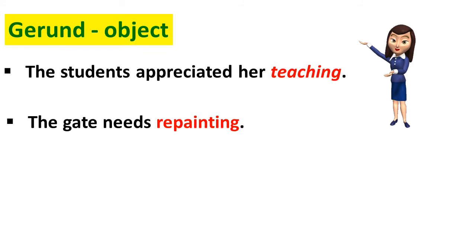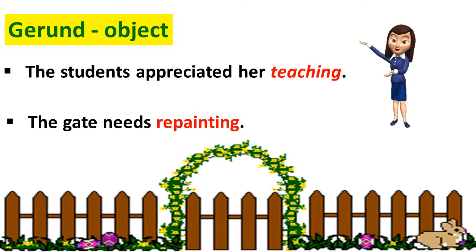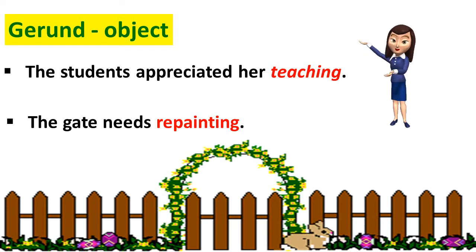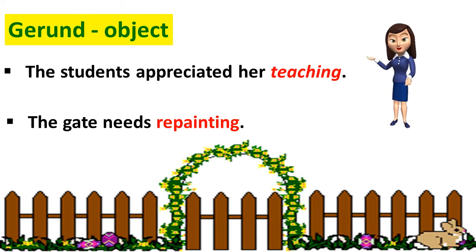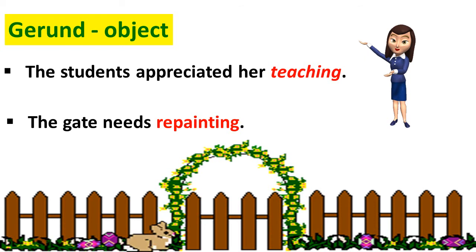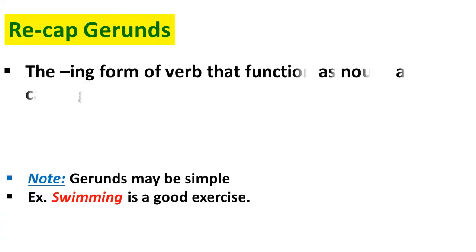Now, let us take gerund as an object. The example is, the students appreciate her teaching. So, students appreciate what? Answer is her teaching. So, teaching is acting as object. The second example says, the gate needs repainting. The gate needs what? And the answer is repainting. Here, repainting is acting as an object.